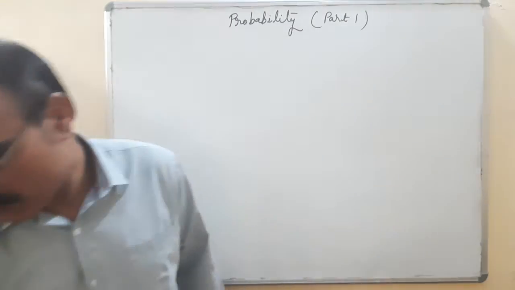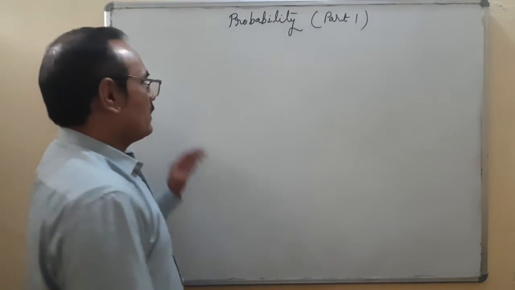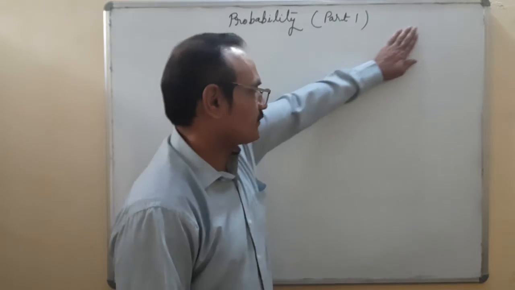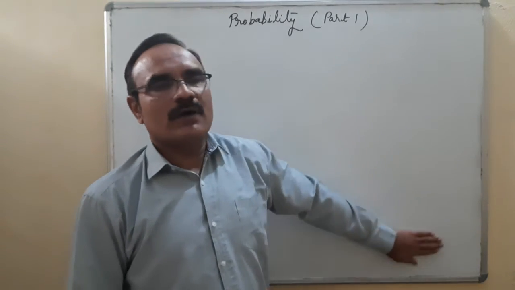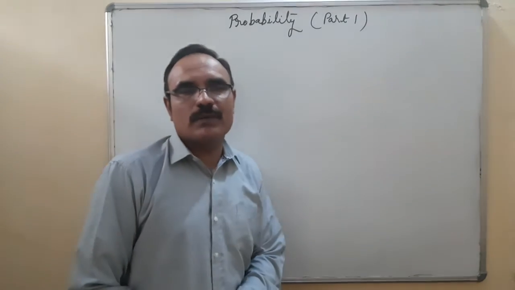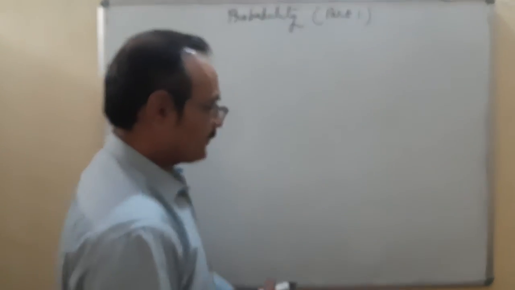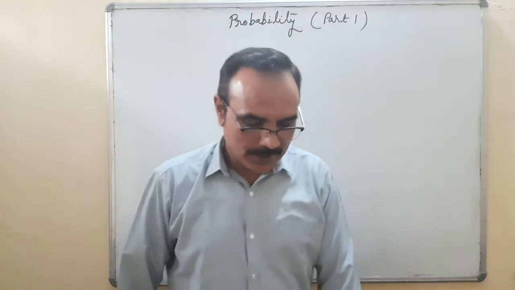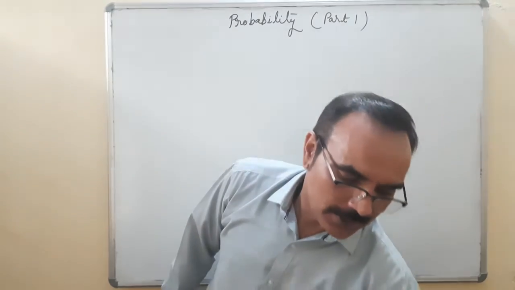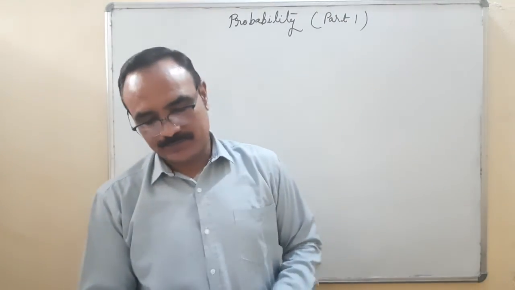Events are subsets of the sample space. Probability of an event, P(E), is equal to the number of favorable outcomes to E upon the total number of possible outcomes from an experiment. Sure event, impossible event, and the probability lies between 0 and 1.